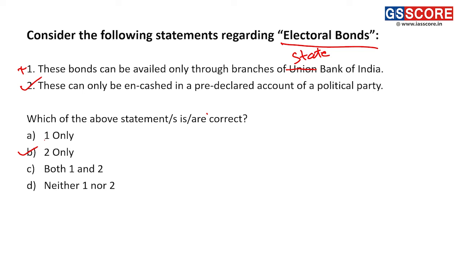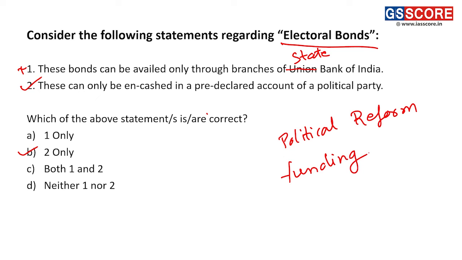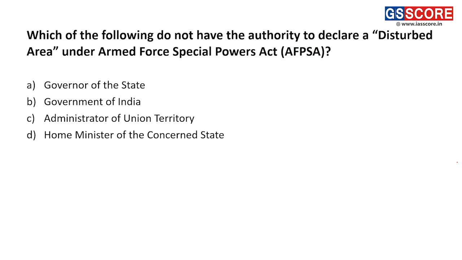This was one of the methods through which political reforms were to be carried out, especially with respect to funding to political parties. So now at least we know how much money has been donated to a particular political party. Here the correct statement is B.